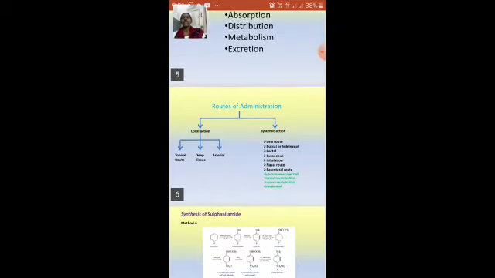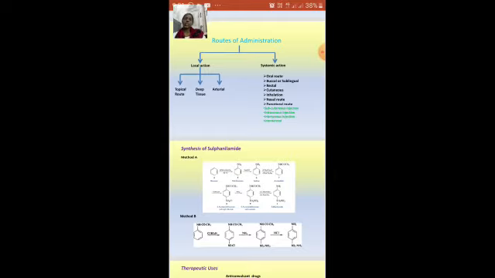Next, coming to the routes of administration. What are the different routes? This is also well known, so I am not going into detail.